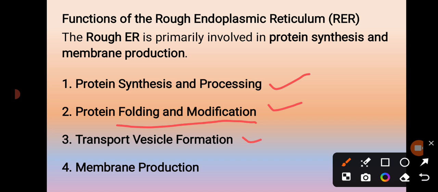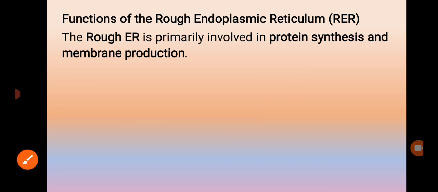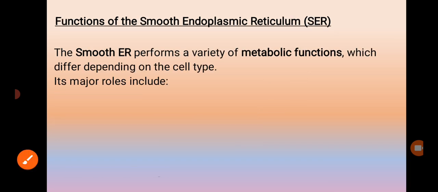Next is transport vesicle formation. Here, the secretory proteins are enclosed in transport vesicles that bud off from a specialized region called the transitional endoplasmic reticulum. In the picture you can see that.